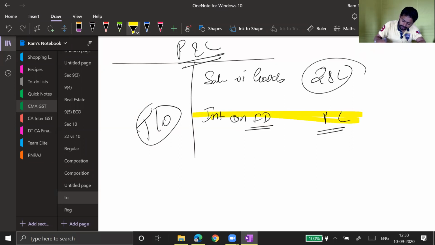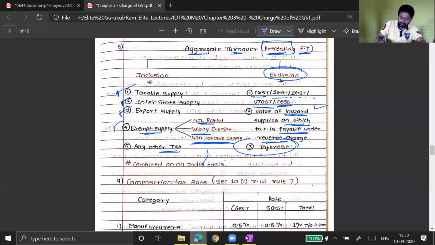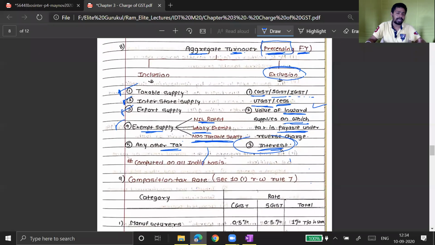Your revenue is 29 lakh, but your business turnover is only 28 lakh. This interest is not a core business activity, and therefore this should not form part of aggregate turnover. Earlier there was no clarification on this. Now the law has given a clear-cut clarification that interest should not form part of aggregate turnover. This should be excluded while checking the eligibility limit.